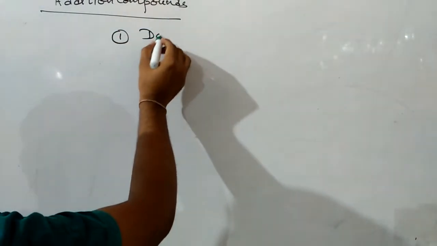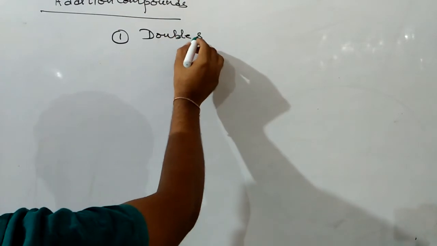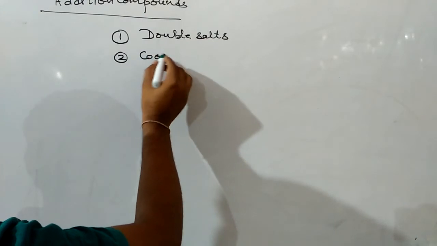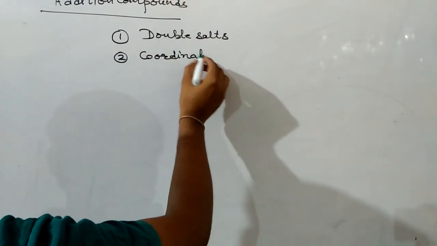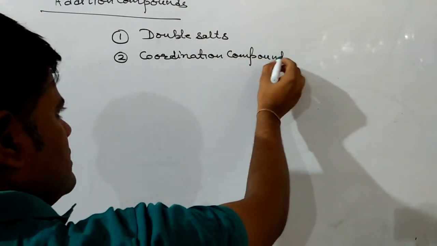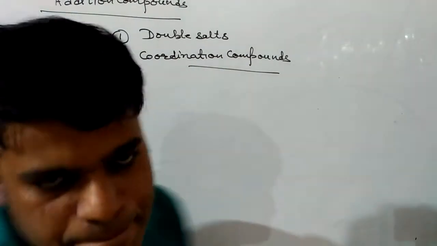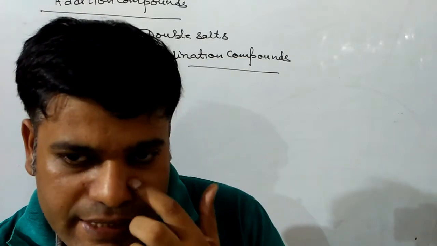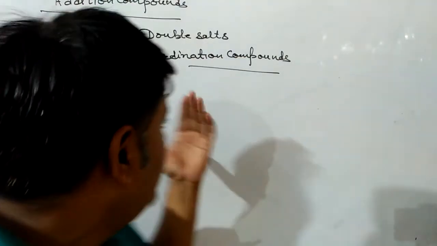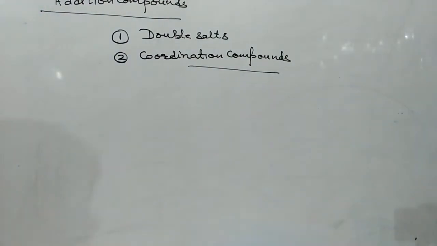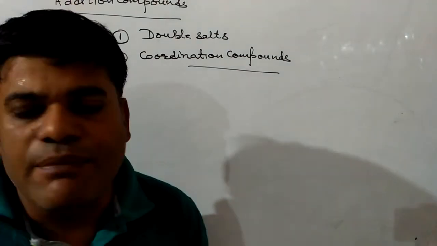One are double salts and the second one are the coordination compounds. The addition compound can be formed by supercooling of a solution containing two or more salts in equal concentration, and these addition compounds can be further of two types: double salt and coordination compound. So first we have to know what are double salts.